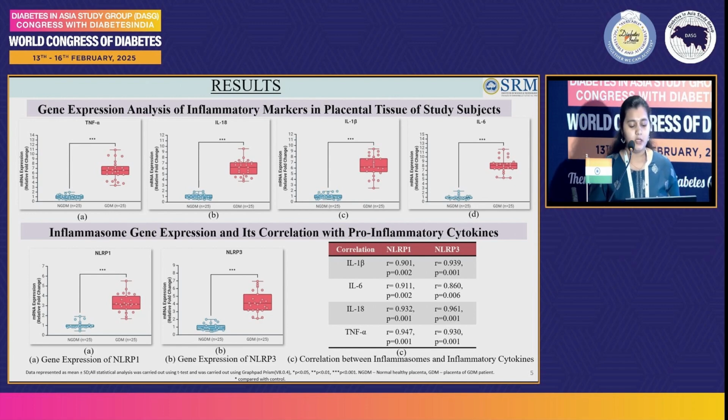Since inflammasomes produce pro-inflammatory cytokines, we observed the gene expression analysis of inflammasomes, and here also we observed a significant upregulation in the gene expressions of NLRP1 and NLRP3 inflammasomes in the GDM placental group in comparison to the normal healthy placental samples. We then observed the correlation between inflammasomes and inflammatory cytokines using Pearson correlation, wherein we observed a significant positive correlation between them.